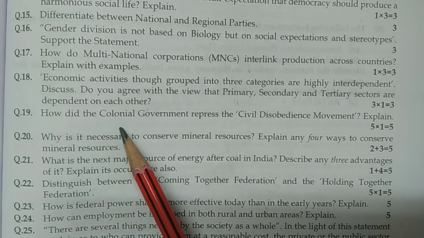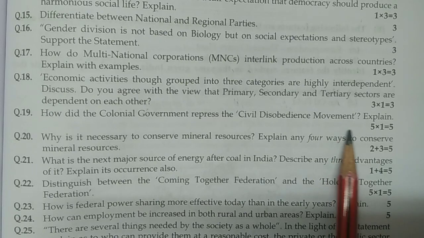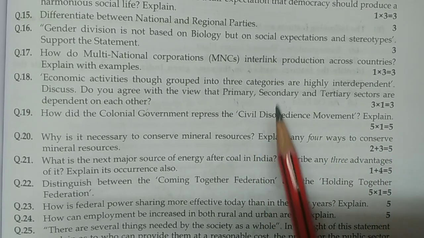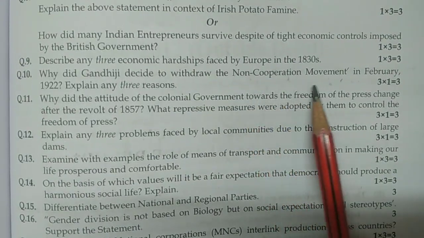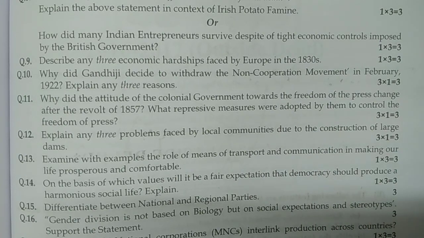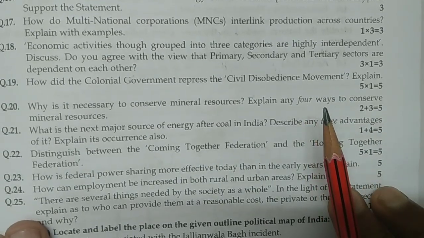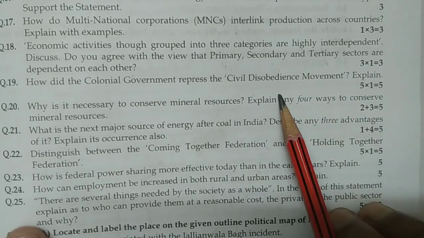How did the colonial government replace the civil disobedience movement? Explain. So, civil disobedience movement, which I have told you that we have still covered at the top here, the non-cooperation movement, and I told you that civil disobedience is also given. So non-cooperation movement and civil disobedience movement are coming generally in examinations, so you need to be aware and confident with all these things.